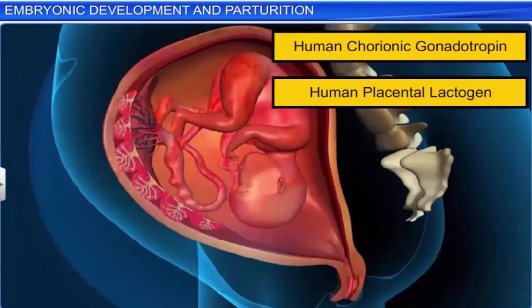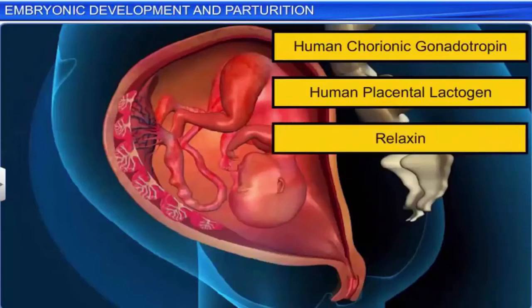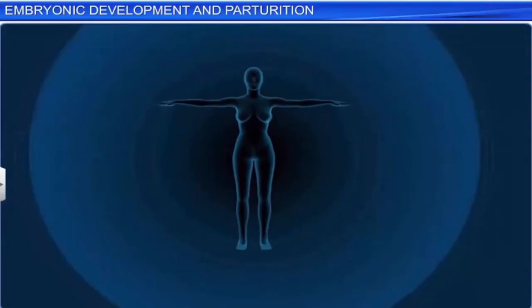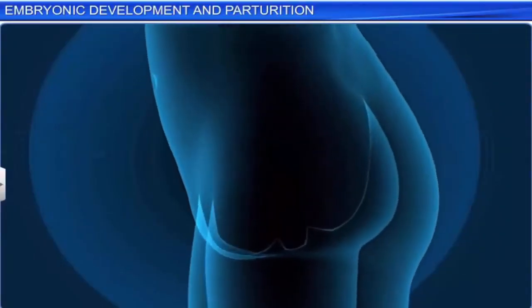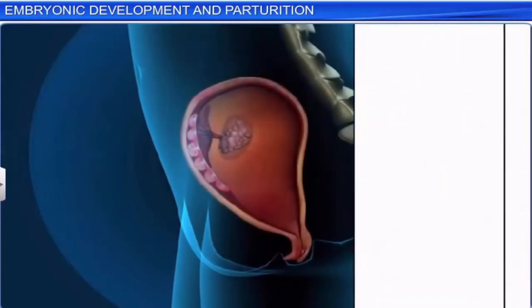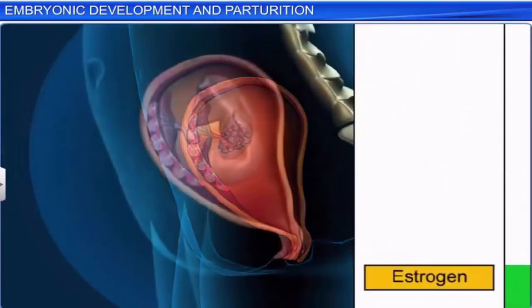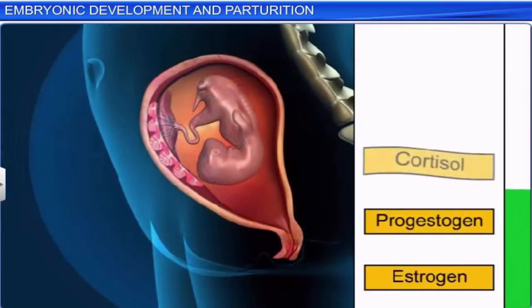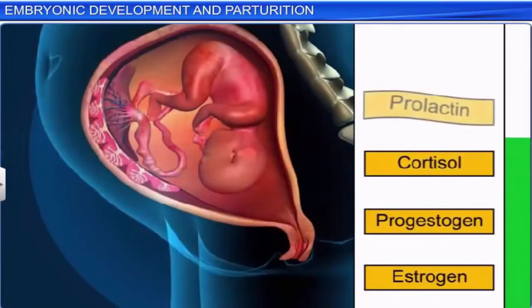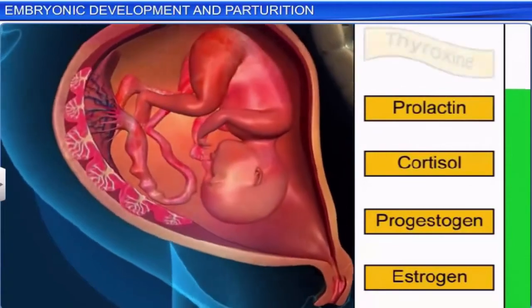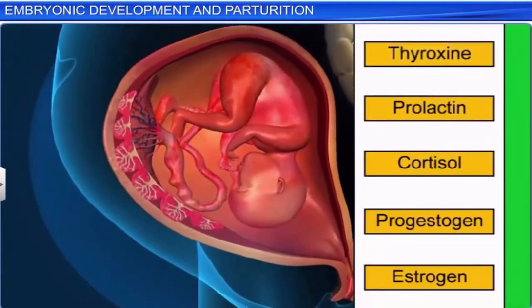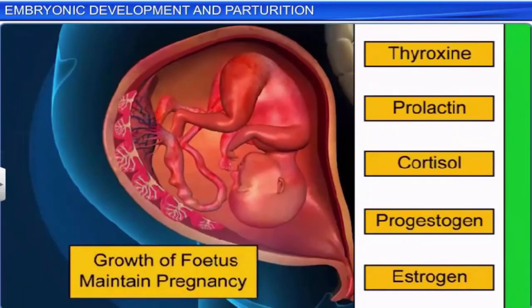Incidentally, HCG, HPL, and relaxin are secreted only when a woman is pregnant. Apart from the secretion of these hormones, the levels of other hormones such as estrogen, progestogen, cortisol, prolactin, and thyroxine also rise rapidly in a pregnant woman's body. These hormones support the growth of the fetus as well as maintain the pregnancy.